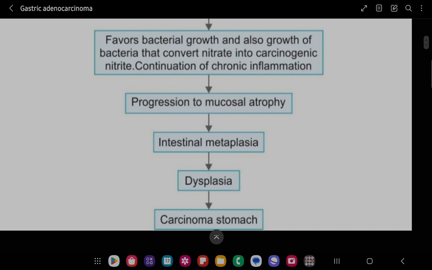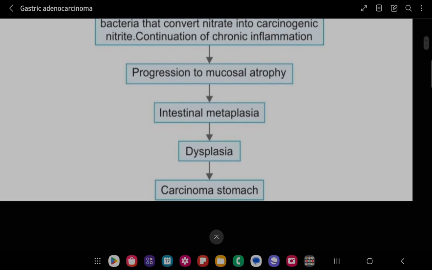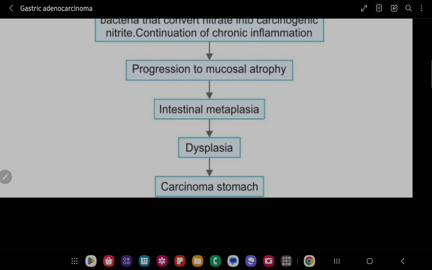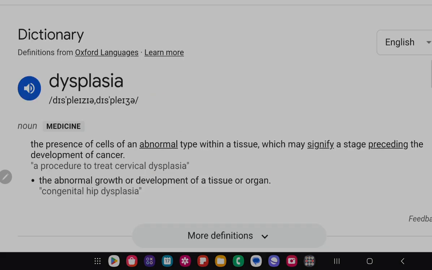further causing progression of mucosal atrophy and leading to intestinal metaplasia, meaning the cells in the stomach are replaced by intestinal epithelium. This is called dysplasia, right? And leading to carcinoma of the stomach. Dysplasia means the presence of cells of an abnormal type within a tissue, which may signify a stage preceding the development of cancer.